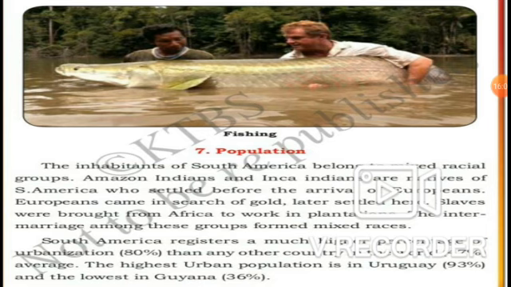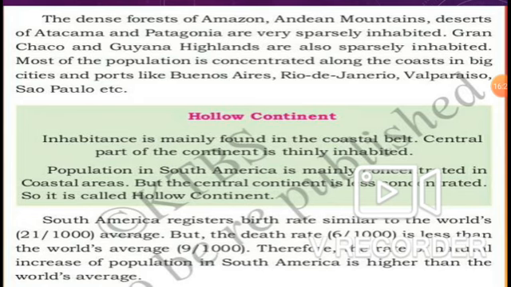Yes, the highest urban population is in Uruguay, 93%, and the lowest is in Guyana, 36%. See, the dense forests of Amazon, Andean mountains, deserts of Atacama and Patagonia are very sparsely inhabited.